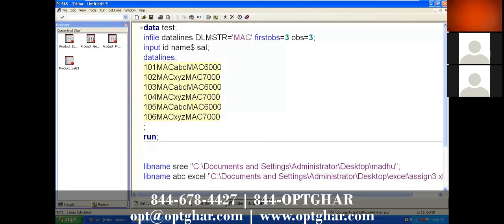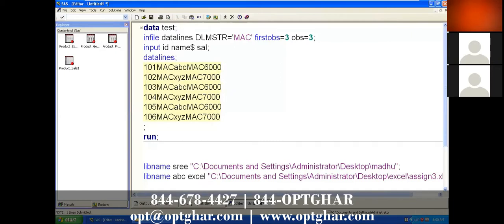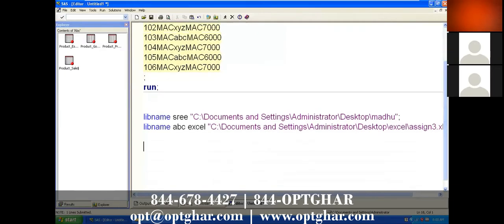Now we have completed data access. Now we are going to move to the next topic, that is data manipulation. So what is data manipulation? Only after getting the data can you move to data manipulation.